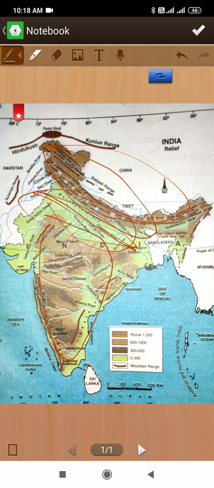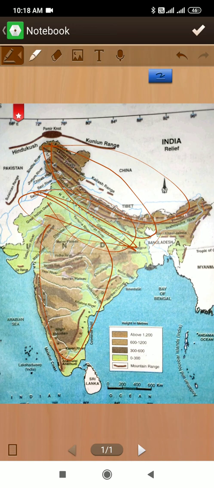How are these plains formed? These plains are formed due to the alluvial sediments which were brought by the Himalayan rivers such as Satluj, Ganga, Yamuna and Brahmaputra. When all these rivers flowed from the Himalaya, they brought alluvial sediments, and because of that these plains become very fertile, and that's why these plains are developed very well.